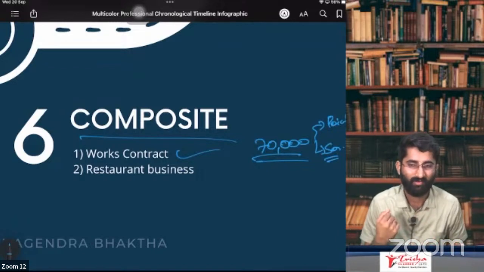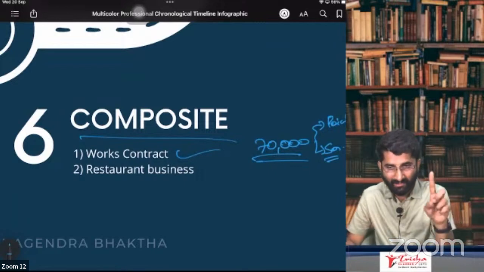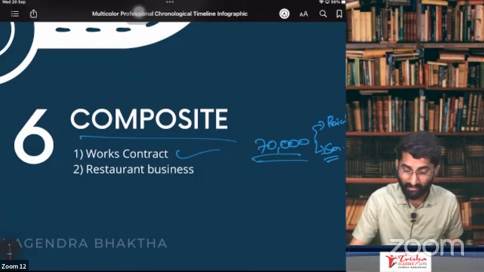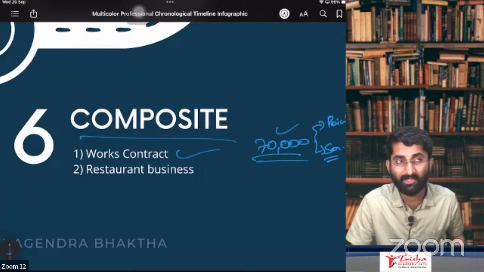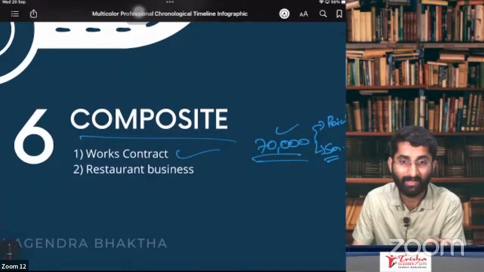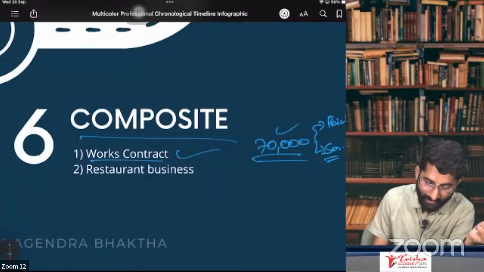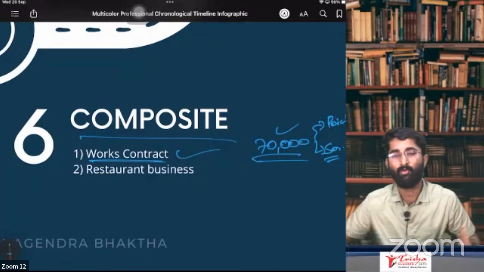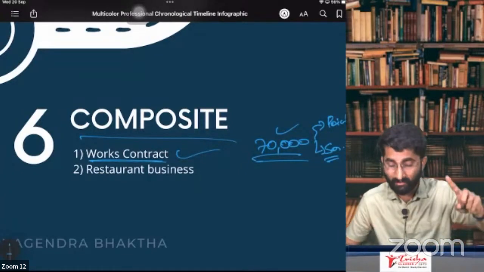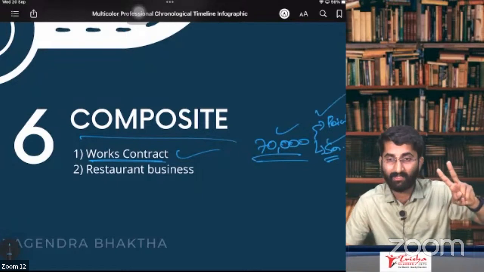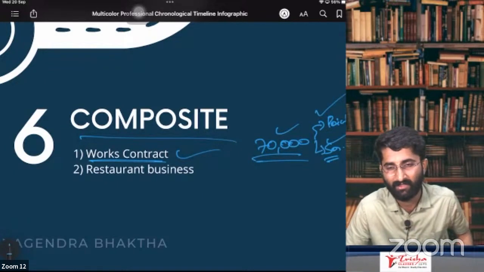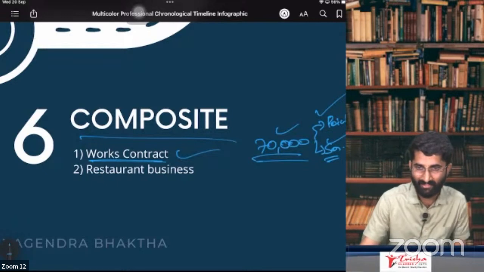So now, what happens in this case? Whether it is supply of goods or service, sir, it is supply of service. What you wanted was painting, not the paint. That's why any work which is done on immovable property, which involves goods as well as service, will be considered as supply of service. It's a works contract. It is supply of service.